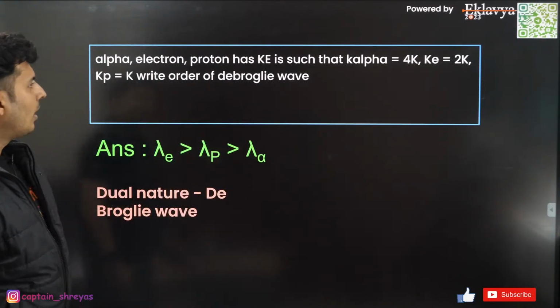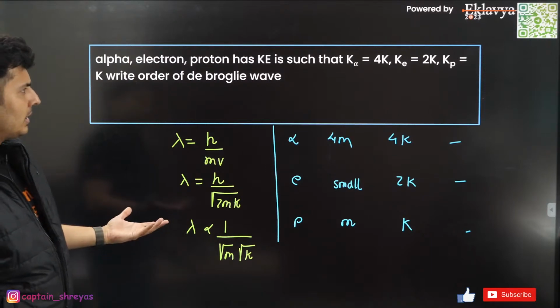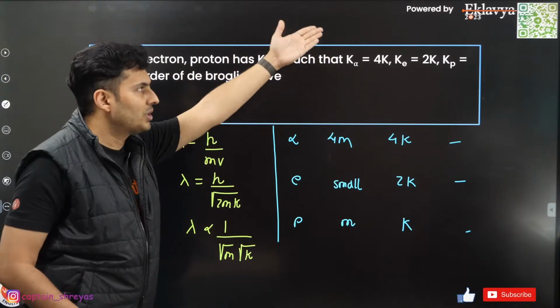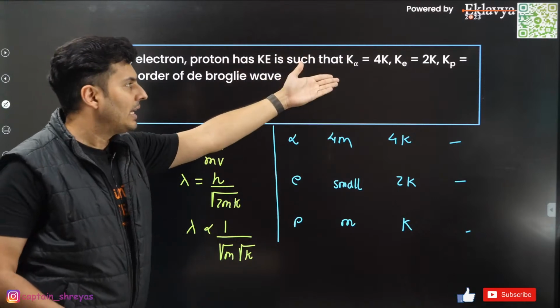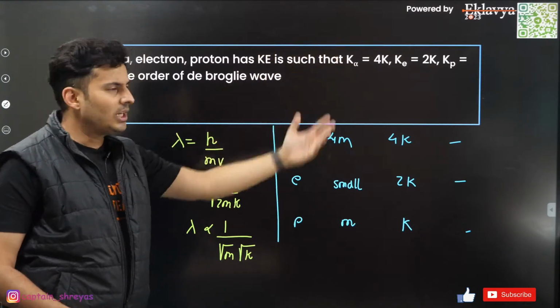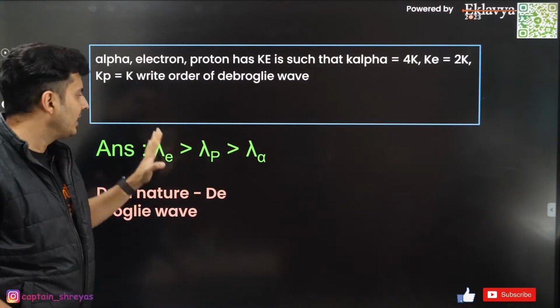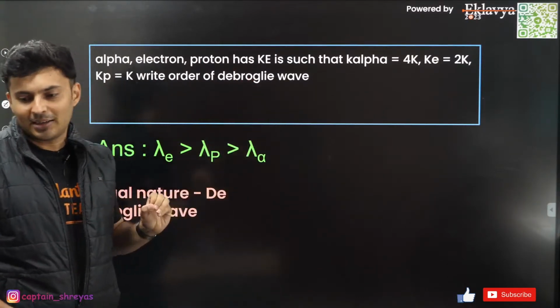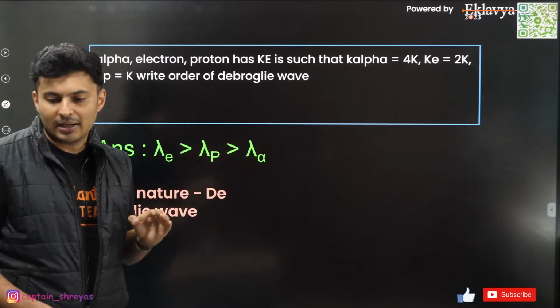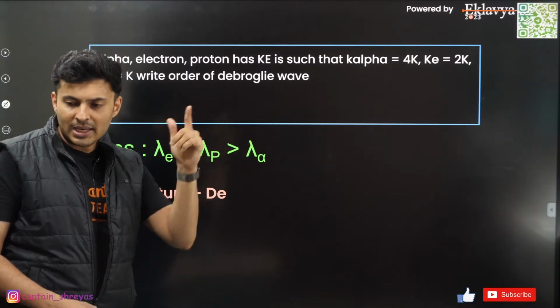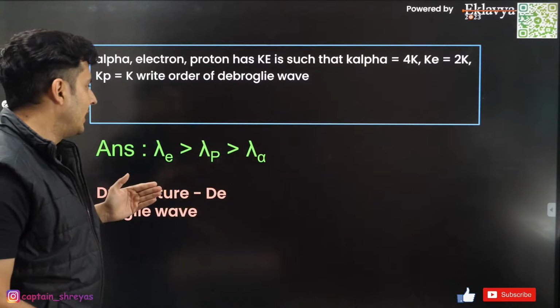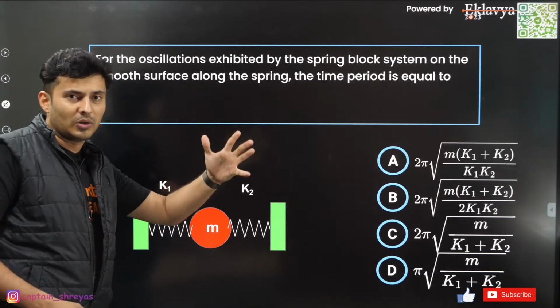So for electron it is 4k, is it? I don't know. The memory based questions which were given to me were like this. So if it was some other way, then you change it accordingly. As per this data, it is electron which has the highest wavelength, then proton, then alpha particle. Okay, let's move on to the next question. I hope you understood the concept.